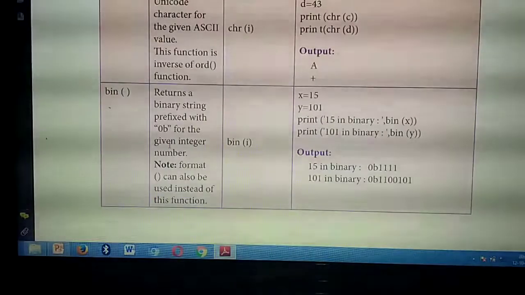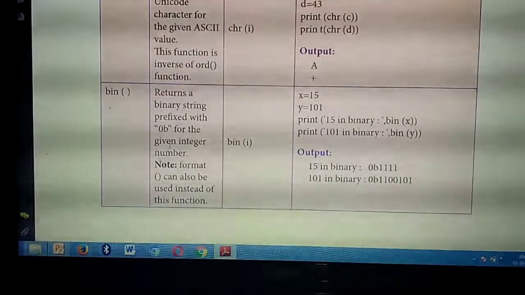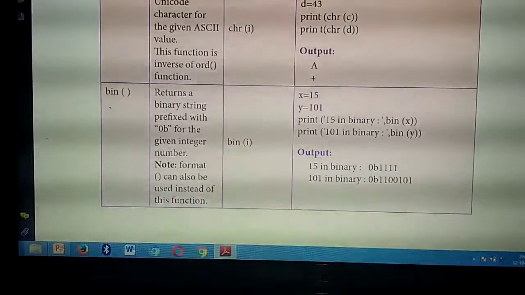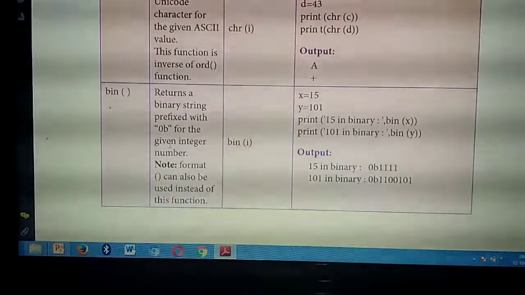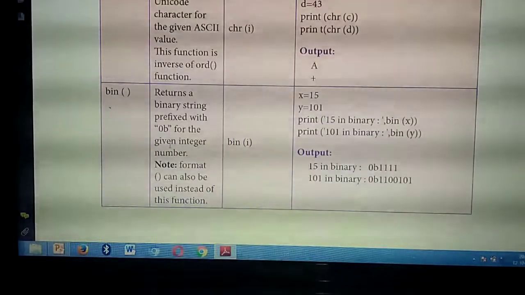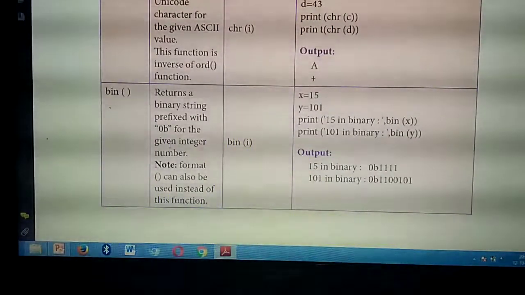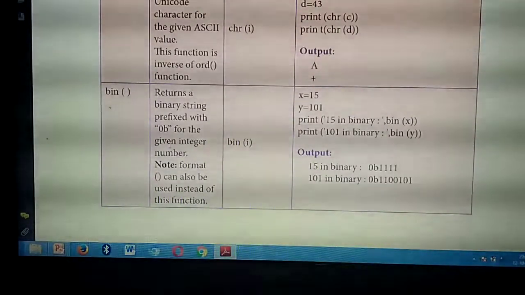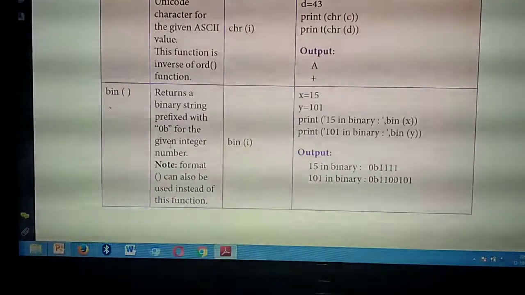Okay, so what's the use of bin of? It will return the binary value for the given integer. The number is also prefixed with the value 0b. That means a binary number always starts with 0b. Instead of bin of, you can also use another function called the format function. Okay, what's the other option for bin of? The format function.